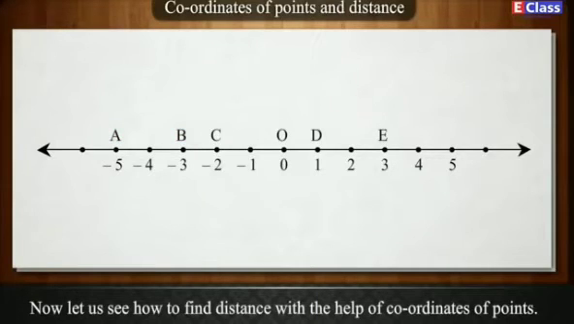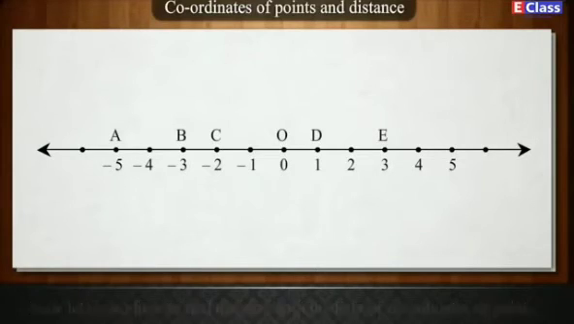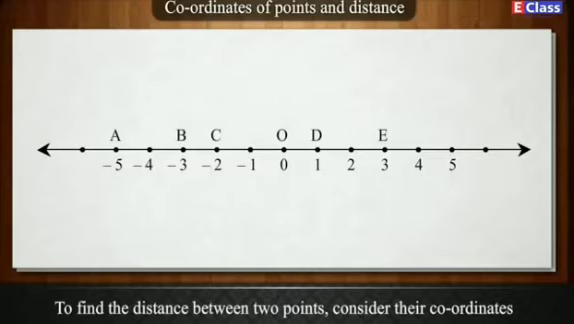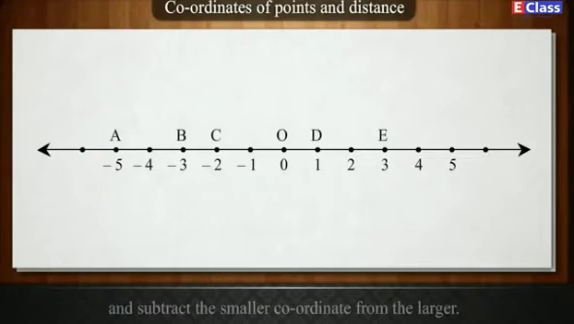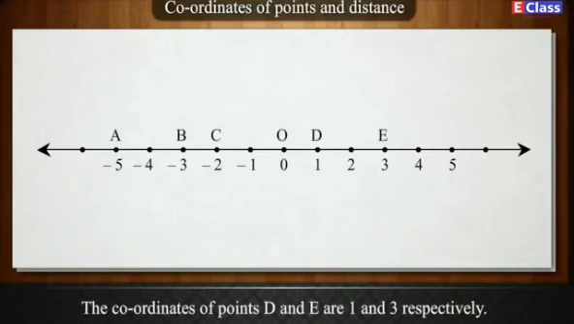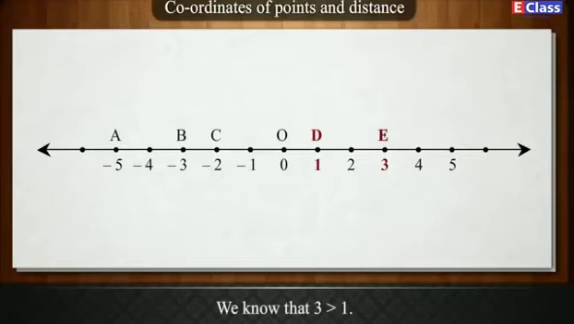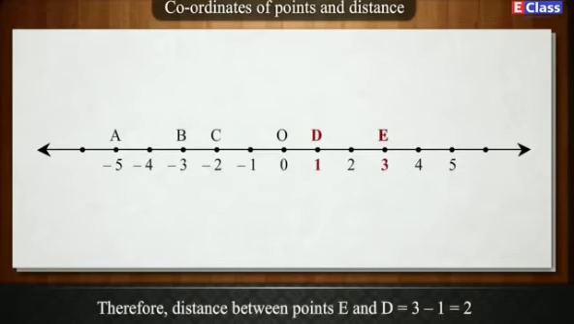Now, let us see how to find distance with the help of coordinates of points. To find the distance between 2 points, consider their coordinates and subtract the smaller coordinate from the larger. The coordinates of points D and E are 1 and 3 respectively. We know that 3 is greater than 1. Therefore, distance between points E and D is equal to 3 minus 1, which is equal to 2.